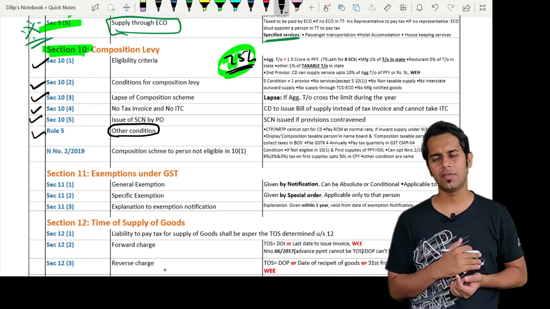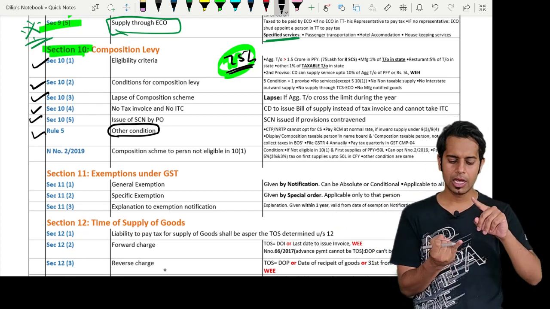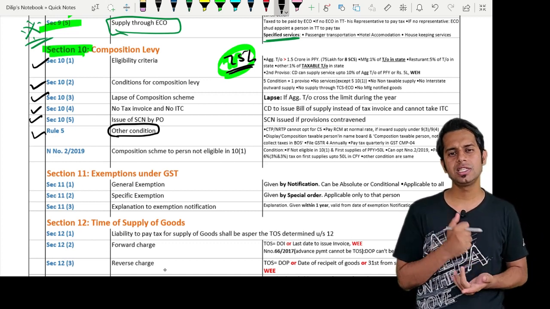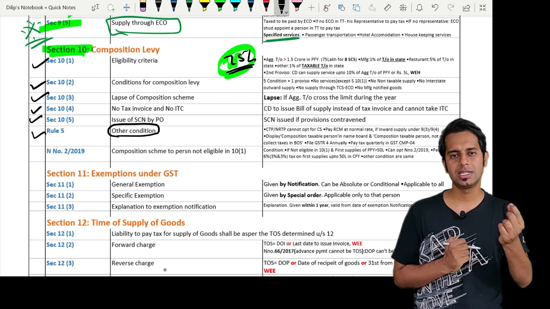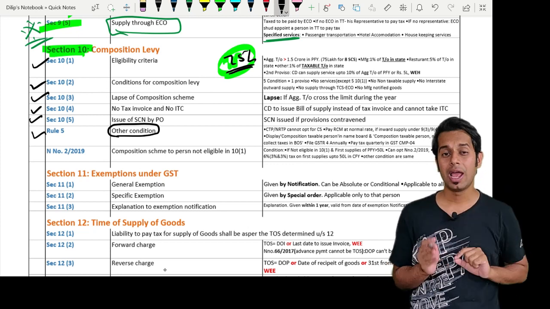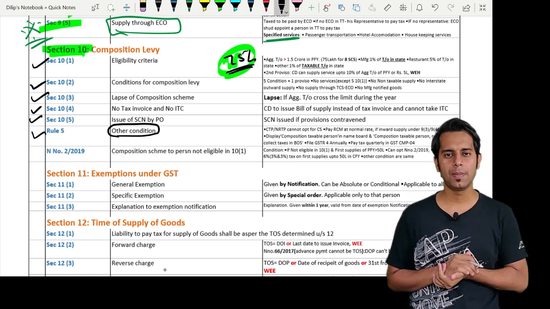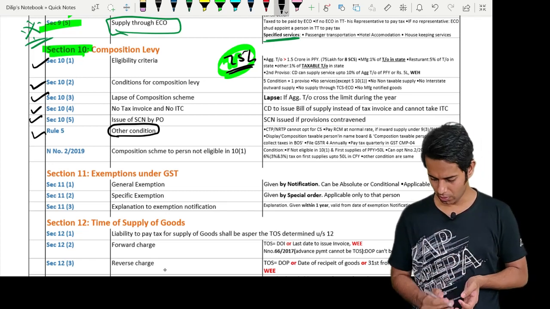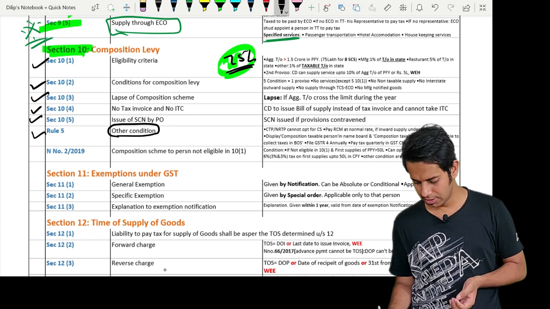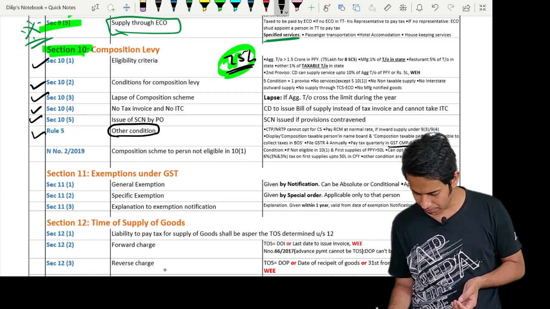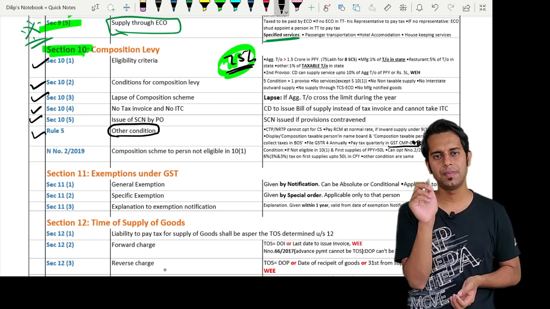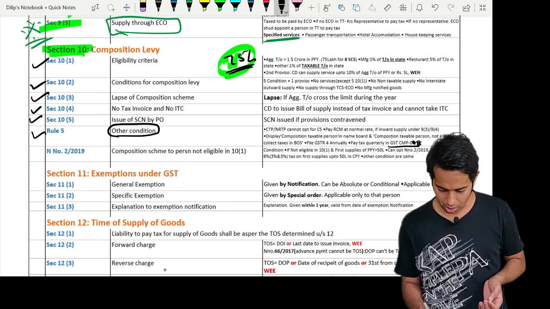Apart from it, if I want to tell you something about a composition dealer, a composition dealer has to file the return annually. Yearly once he will have to file the return. Which is that return, sir? This return which he has to file is GSTR 4, and quarterly once he will have to make the payment of taxes. The payment of taxes which he has to make quarterly is in form GST CMP 08. Form GST CMP 08.